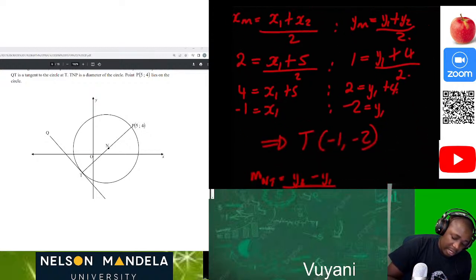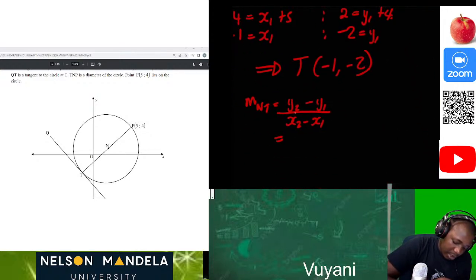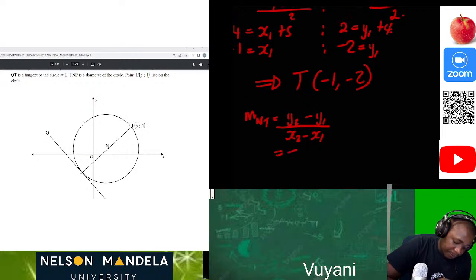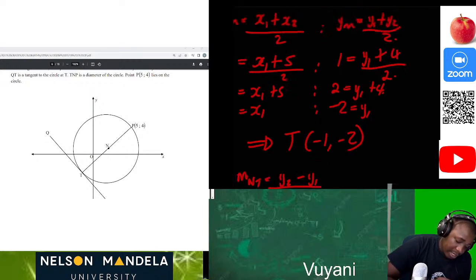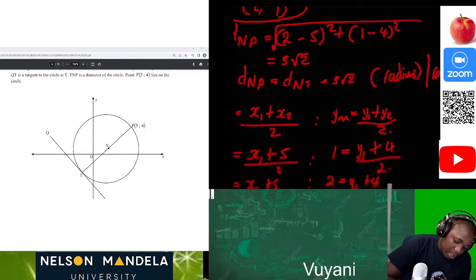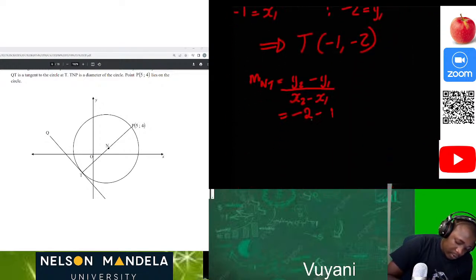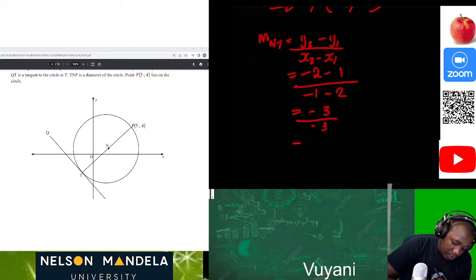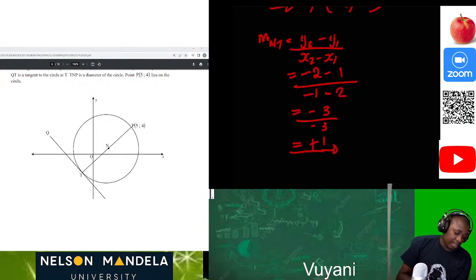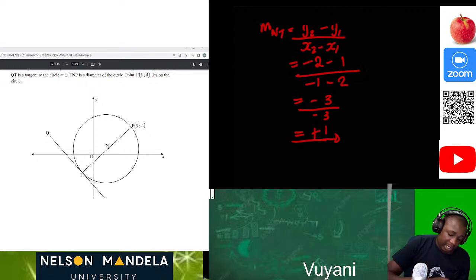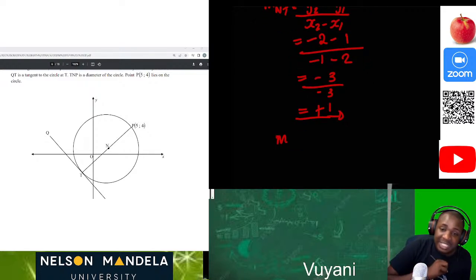So for y, it's going to be negative 2 minus 1, divided by x2, it's negative 1 minus 2. So that will be negative 3 divided by negative 3, which equals positive 1. Sorry. So now our gradient is positive 1, which means that we can calculate the gradient of the tangent.